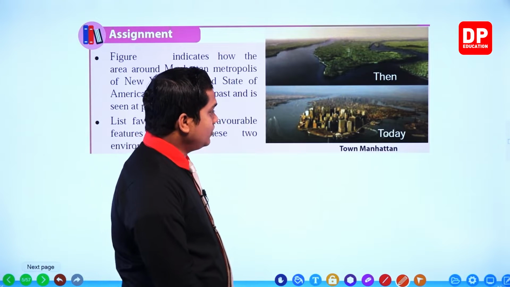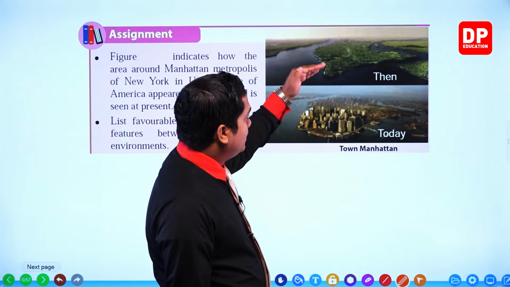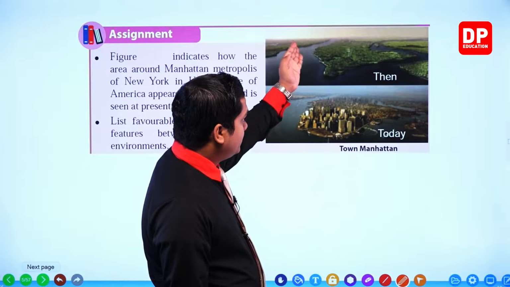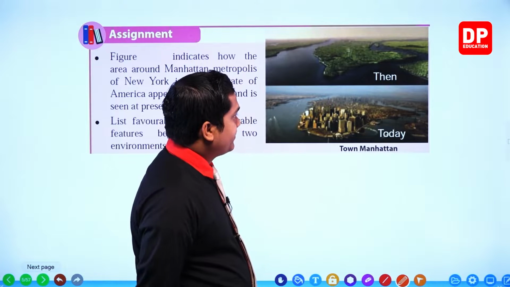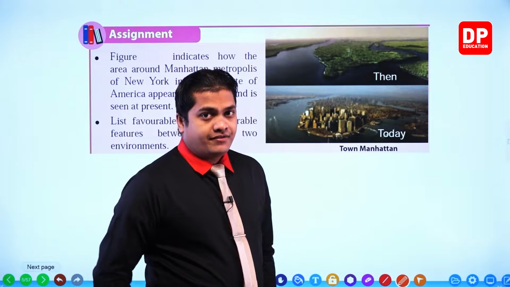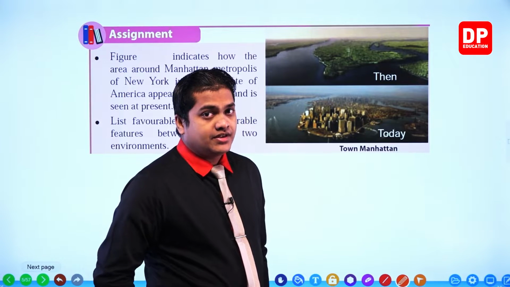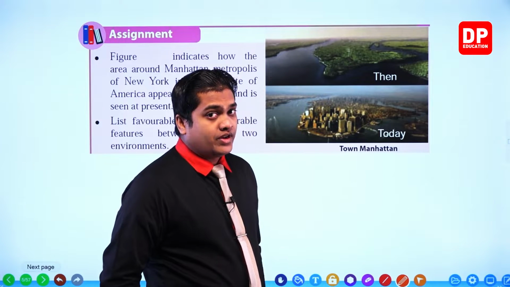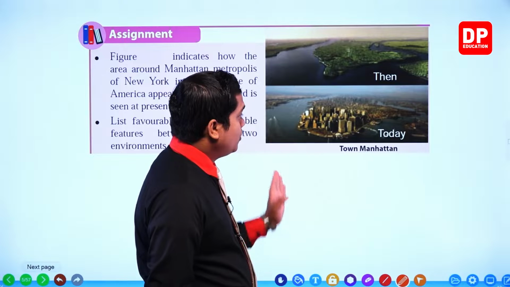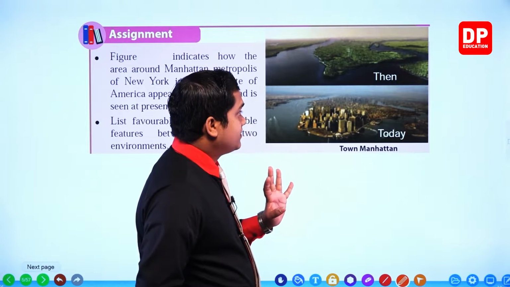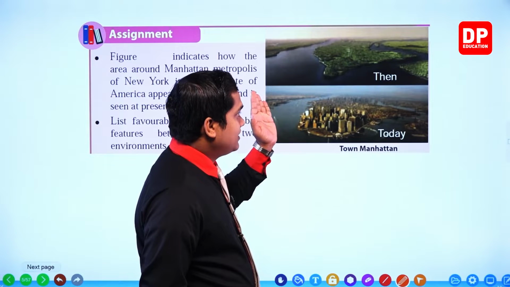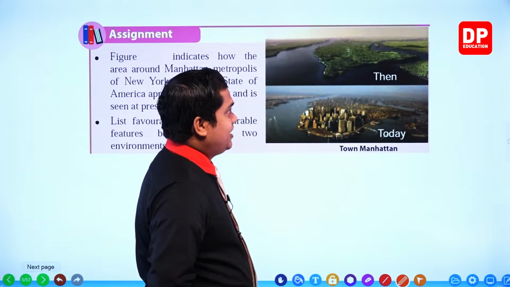Right. So when you observe the town Manhattan then and today, you can see a clear difference between these two environments, right? In the past, there was plenty of vegetation.